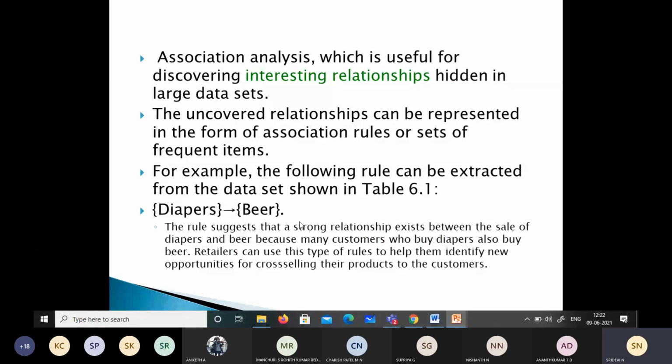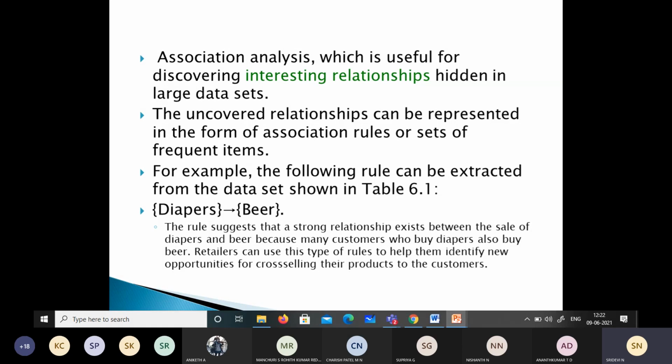What retailers can do is use this type of rule to identify new opportunities for cross-selling their products to the customers. So association analysis will help us in finding the interesting relationships hidden in the large data sets, and the uncovered relationships can be represented in the form of association rules.